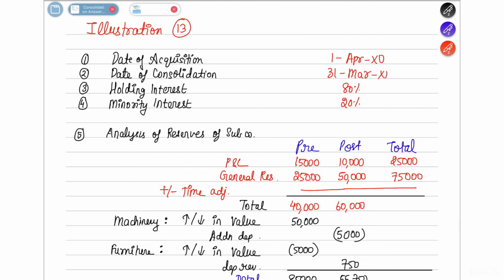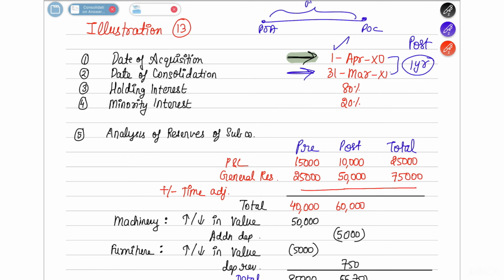In the question, they have already told you that date of acquisition is 1st April 2000, and the date of consolidation, you have to draw up a consolidated balance sheet on 31st March 2001. So there is a gap of 1 year. This entire 1 year gap is going to be considered as a post acquisition period only, because the date of acquisition is at the year start, and the date of consolidation is year end. So the entire period of 12 months is a post period only.